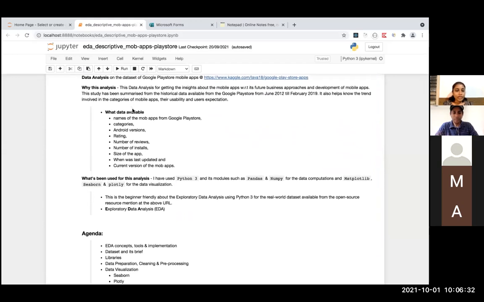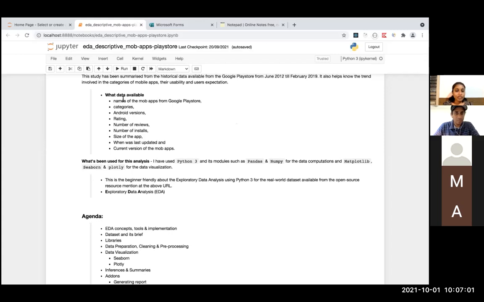Now, why are we doing this analysis? As I mentioned in the scenario, that could be one of the scenarios. As an example, I chose this data set today, and it is a really good data set, one of the good data sets I came across. It has a mixture of data types, and it's a really good exercise for you to learn as a beginner, or if you want to enhance your skills in EDA. It's a very good data set.